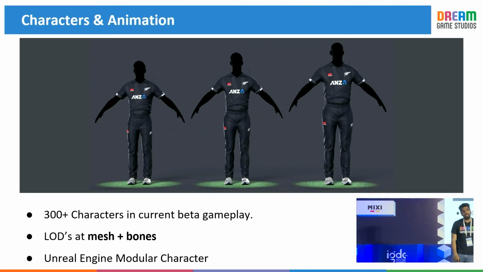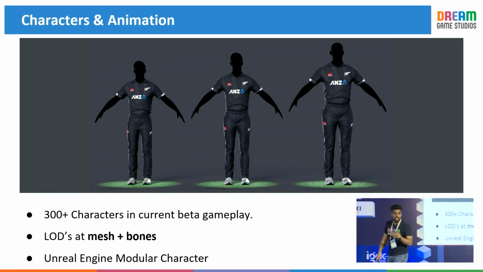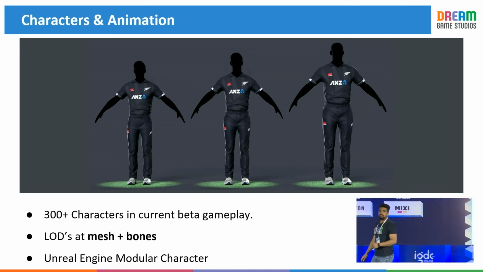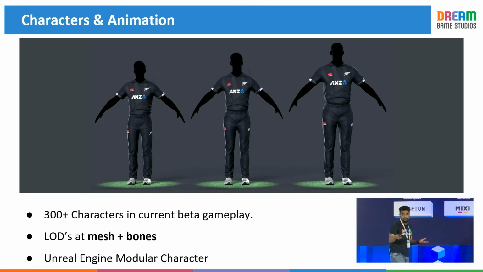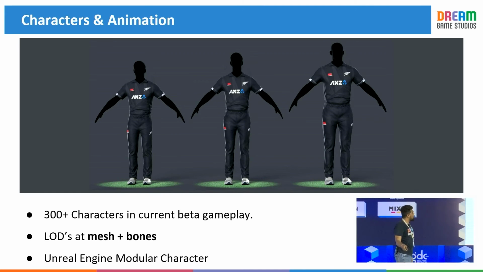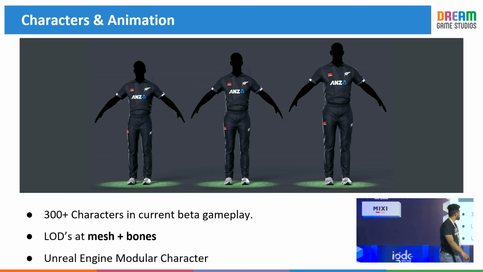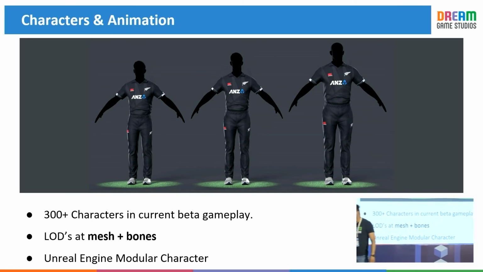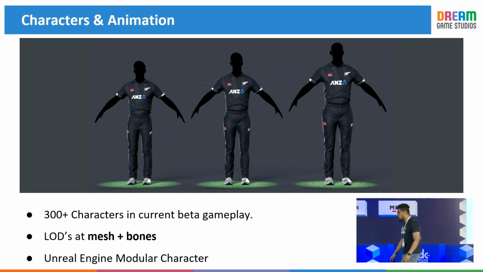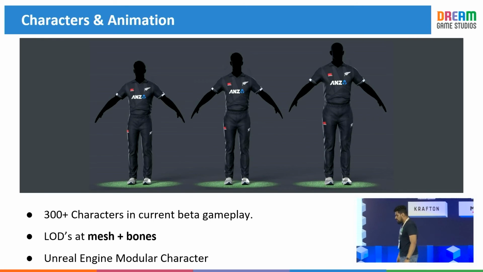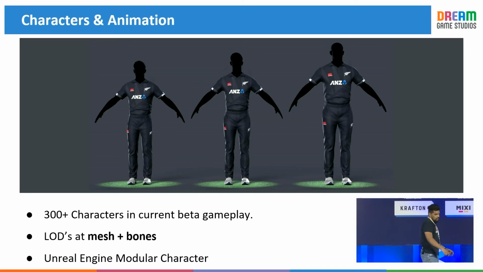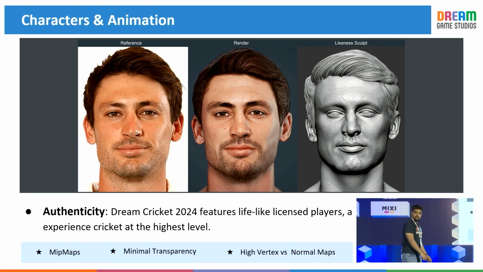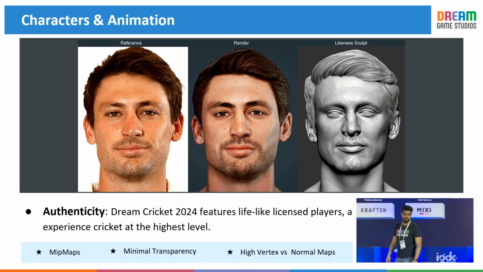For the characters near the camera, we need to capture their expressions and their celebrations. But for the characters far from the camera, we don't need those expressions. So we included LODs at the bones level also. Characters were actually the backbone of our entire gameplay, with their props on, the pads, the helmet, the gloves, and then the faces.